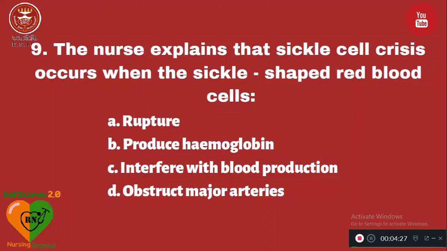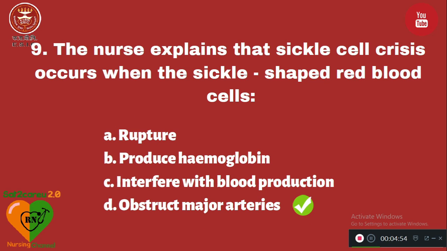theophylline. Question number 9. The nurse explains that sickle cell crisis occurs when the sickle-shaped red blood cells: option A, rupture, B, produce hemoglobin, C, interfere with blood production, D, obstruct major arteries. So the sickle cell crisis occurs when these sickle-shaped red blood cells obstruct the major arteries. Option D is right.